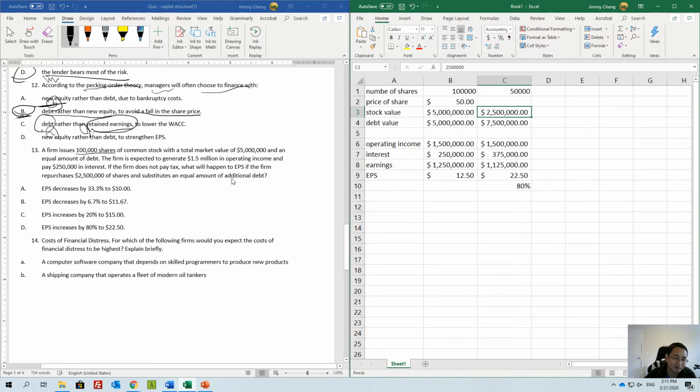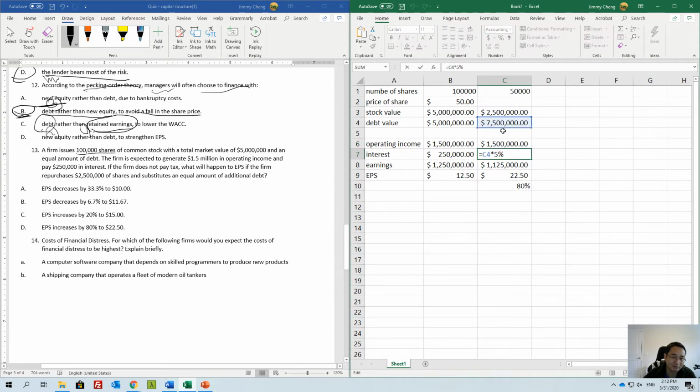Right here, you borrow money, you use debt, you increase your debt by $2.5 million, so you borrow $2.5 million from bondholders, right? And then you have cash, right? You use the cash to go to the market to buy back stocks. You buy 50,000 shares back. So that's what happened. Make sure you understand this. Because you did not use the company's cash to buy back stocks, you borrowed money to buy back stocks, your operating income will stay the same, because you have the same assets. It does not really change anything of the company's daily operations.